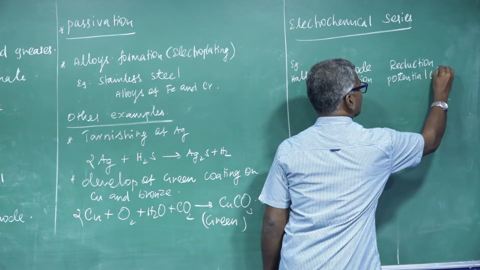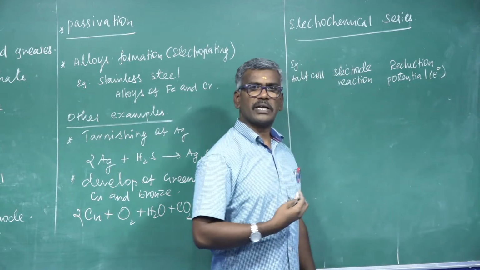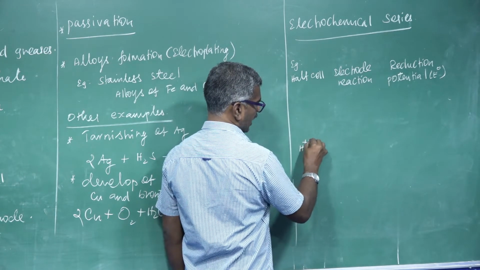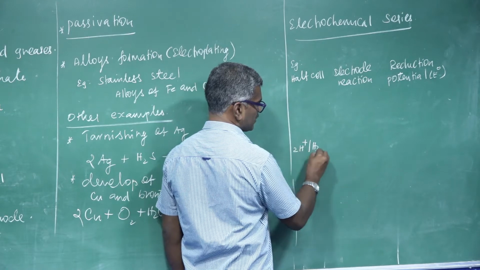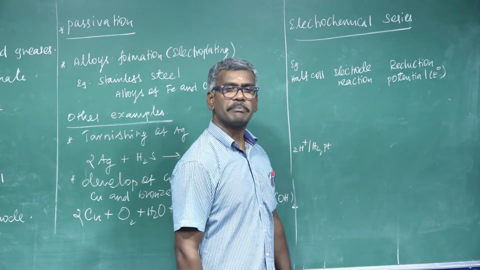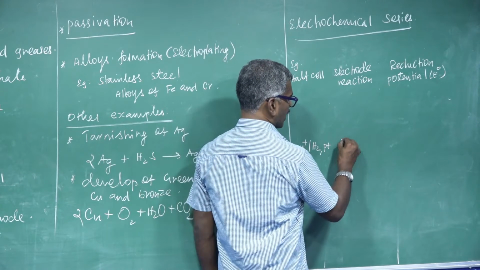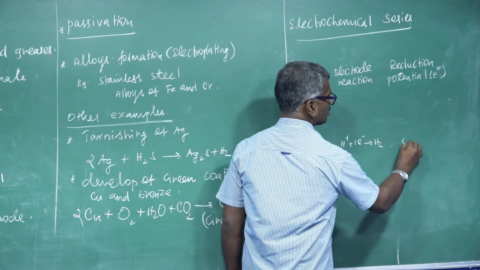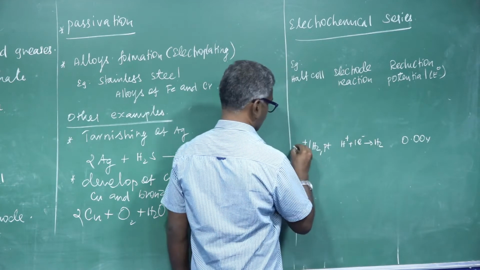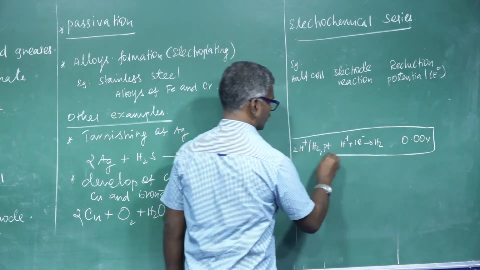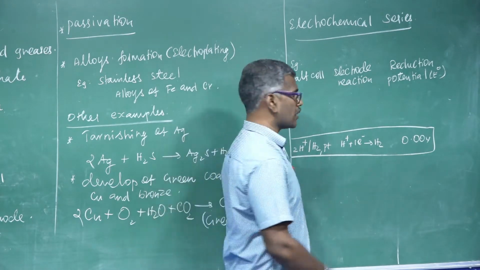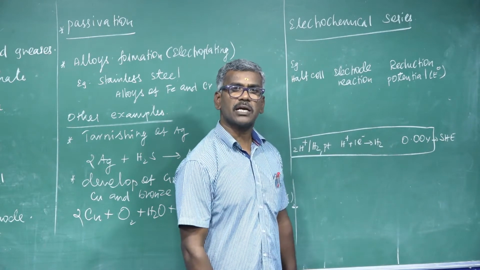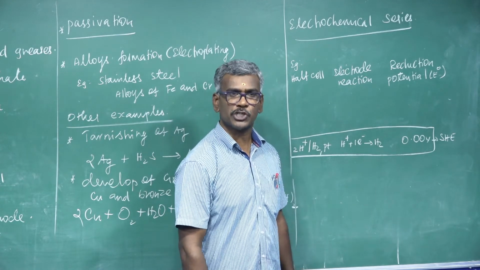Measured as the E0 value. E0 value can be measured in volts. For example, the standard one: hydrogen, 2H+ with 2 electrons forming H2, using Pt. Pt acts as an inert electrode. Here hydrogen reacts with electrons to form H2. It has a value of 0.00 volt. This is known as the standard value, nothing but SHE. SHE is nothing but standard hydrogen electrode or single electrode potential.